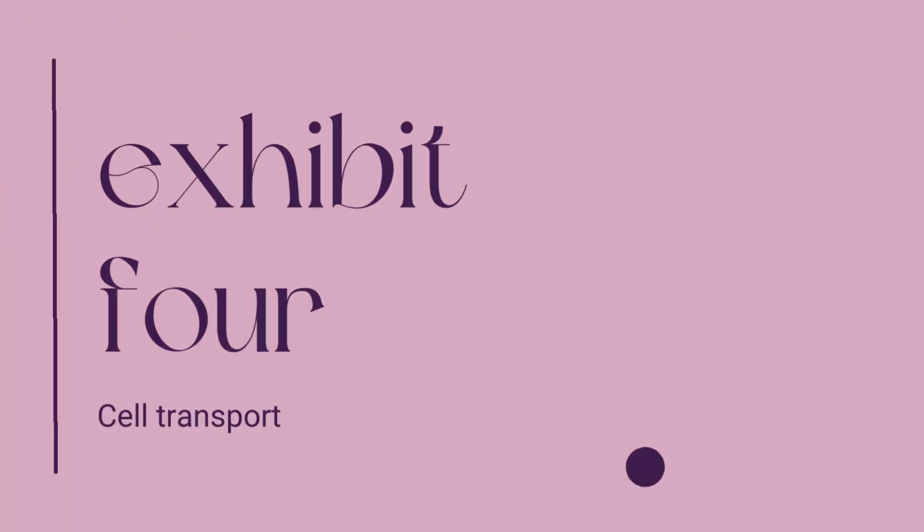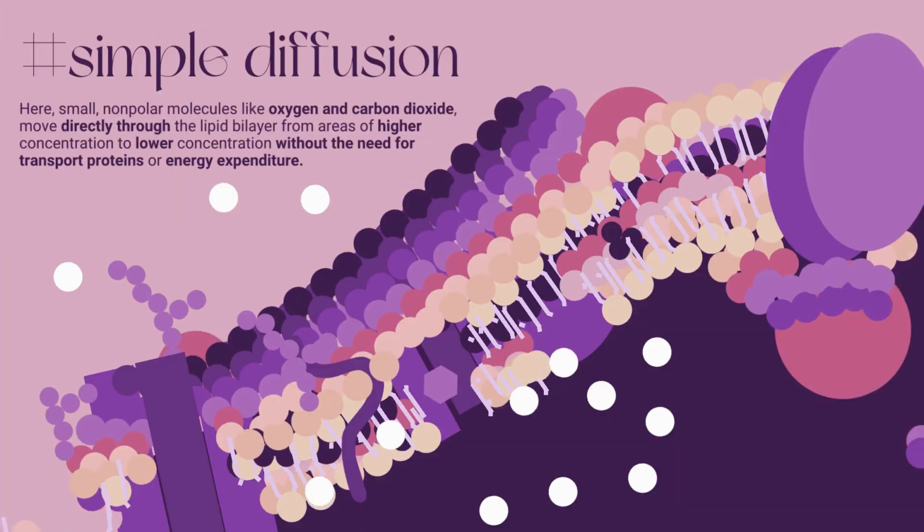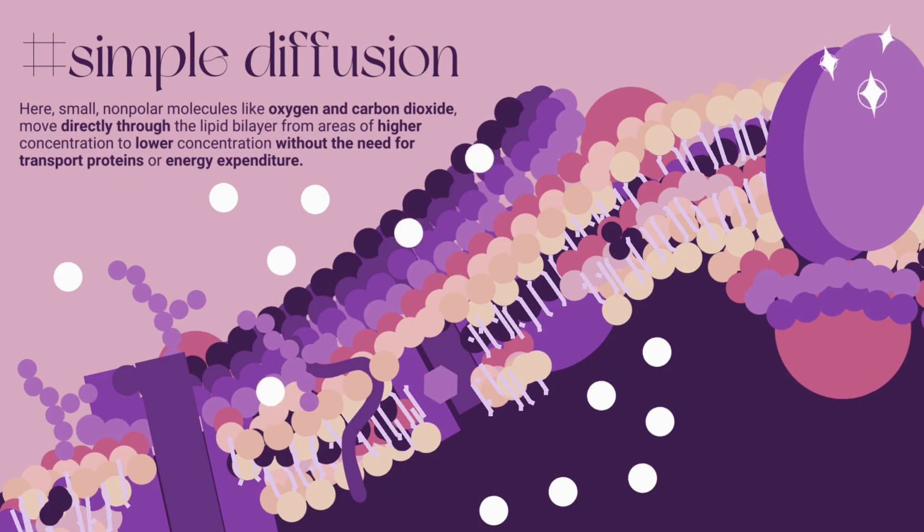Now, Exhibit 4, cell transport. Simple diffusion, which plays a role in the movement of small nonpolar molecules like oxygen through the cell membrane, ensures that molecules move from areas of higher concentration to lower concentration, which is essential for the intake of oxygen by Marcus's muscle cells. During diffusion, substances move from high to low concentration until the concentration becomes equal throughout the space, called the concentration gradient. This is also true for some substances moving into and out of cells. Because the cell membrane is semi-permeable, only small uncharged substances like carbon dioxide and oxygen can easily diffuse across it.